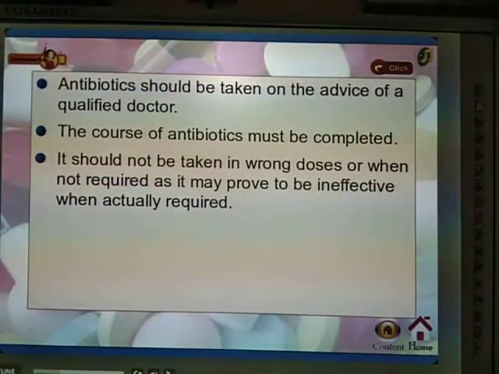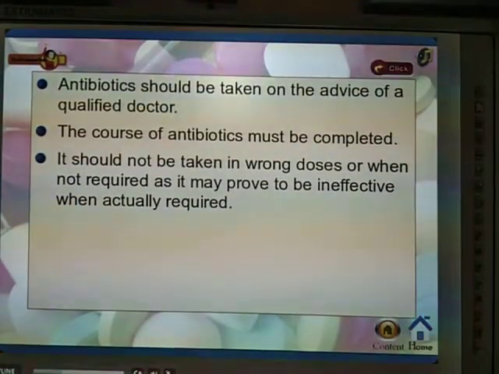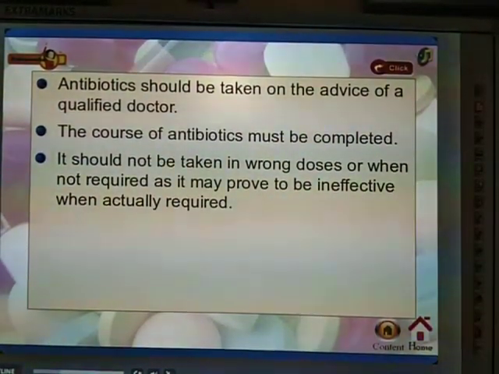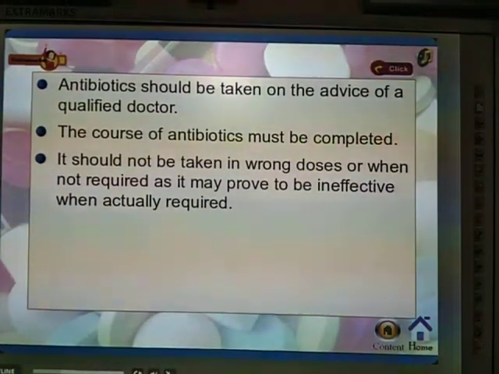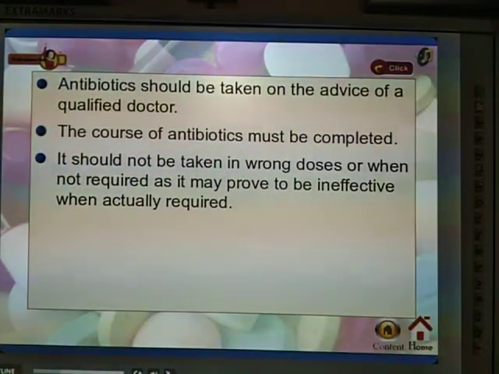Because antibiotics have the capacity to destroy or kill only bacteria, the disease-causing microorganisms, not other things. They only work on that, not on other diseases.